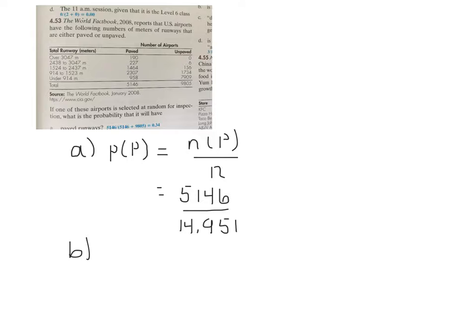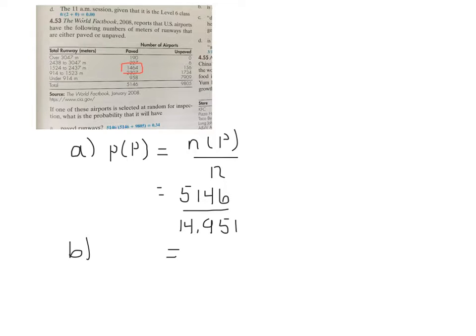Well, we see that 914 starts here and all the way up to 2,437 would go up to the next group. So, again, no given in this one, so just a basic probability. We need to take the number that had between 914 and 2,437 meters and divide by the total number of airports displayed.